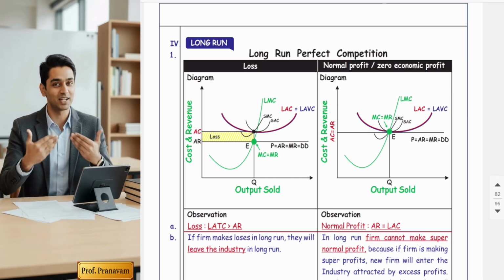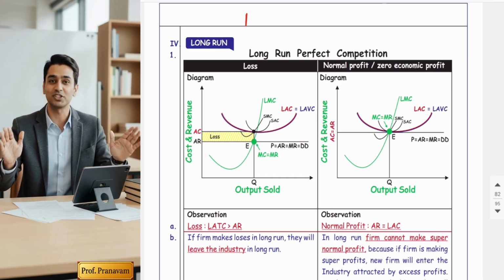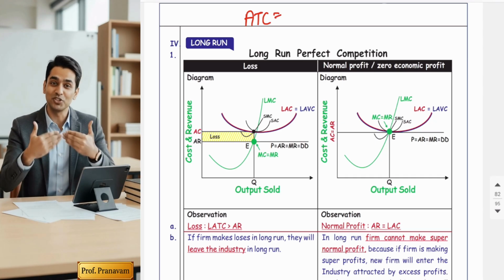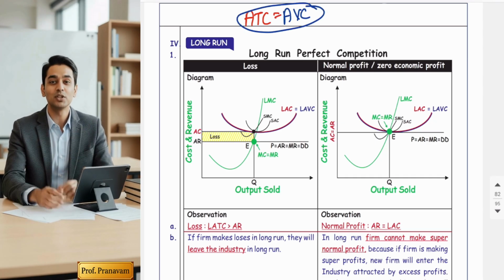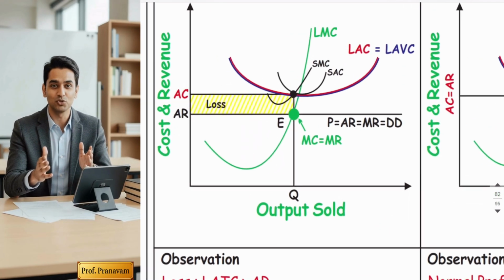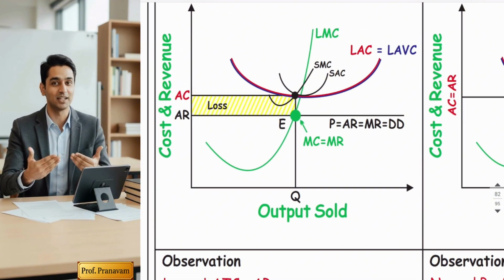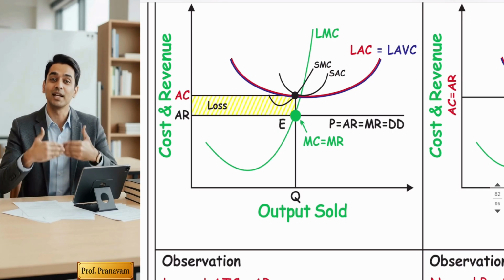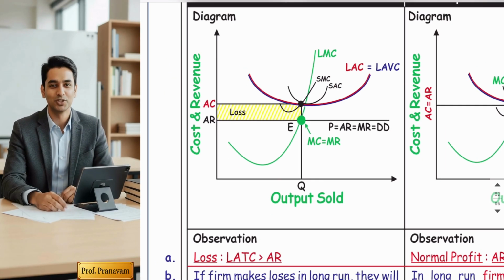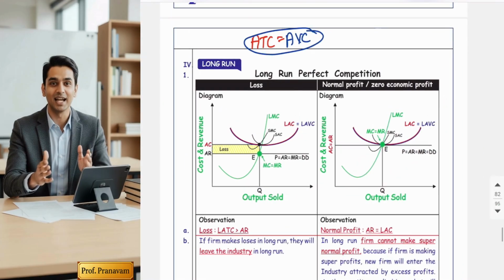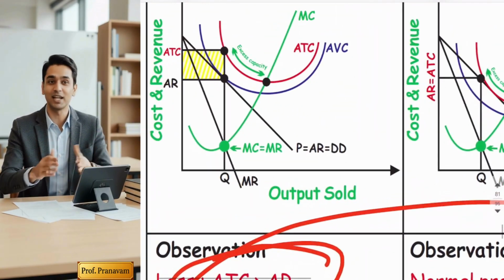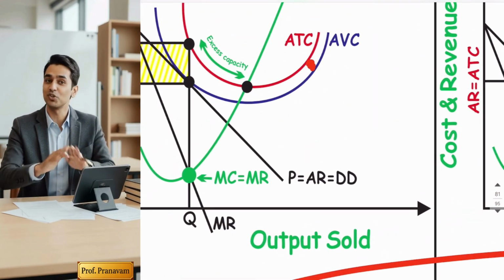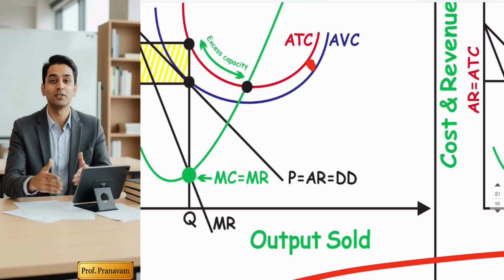In the short run, there is a fixed cost. In the long run, there is no fixed cost. Meaning in the long run, ATC is always equal to average variable cost. That's why first understand the diagram. In the cost diagram, the AR curve is a horizontal straight line. In short-run diagrams, there is a gap between ATC and AVC, because the gap between ATC and AVC indicates average fixed cost.